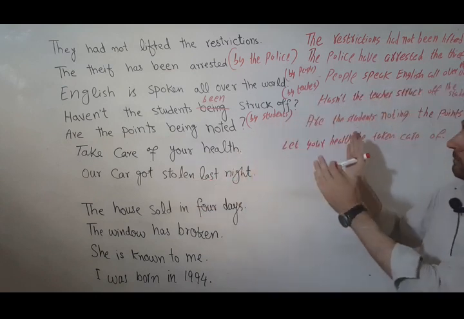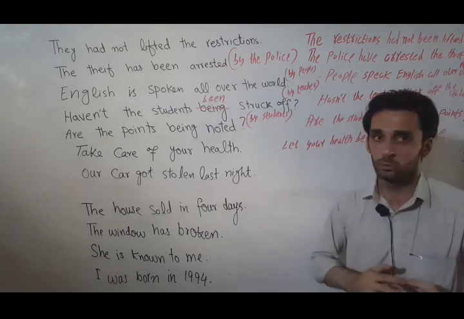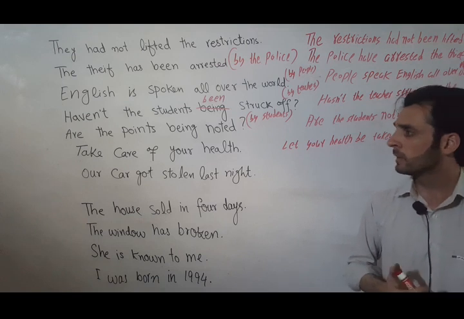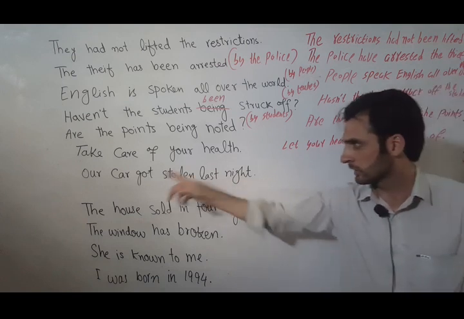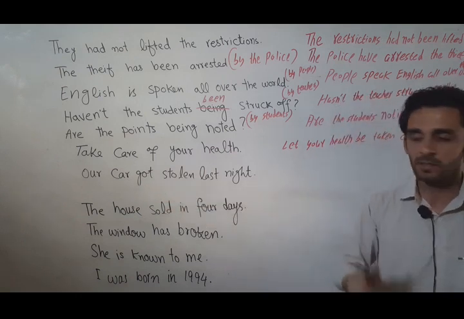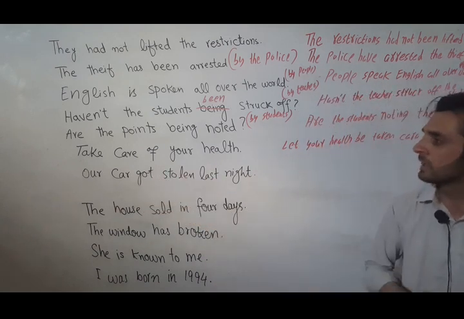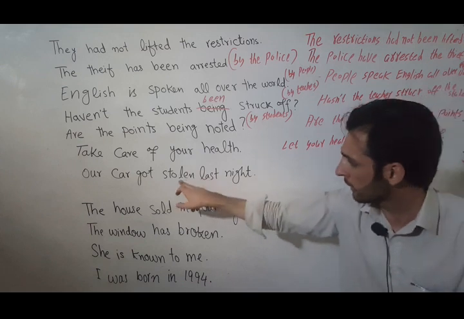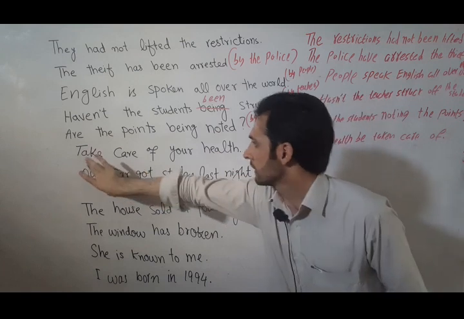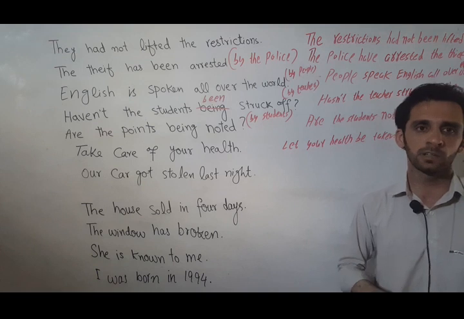These are the examples which I have solved or changed through the rules I mentioned in the previous video. Now sometimes we have "get", "got" instead of be plus the third form of the verb in passive. You can see in this example, "Our car got stolen last night." Here we have the third form of the verb preceded by "got", not preceded by any form of be, and the subject is passive, the patient. So this is usually called get passive.